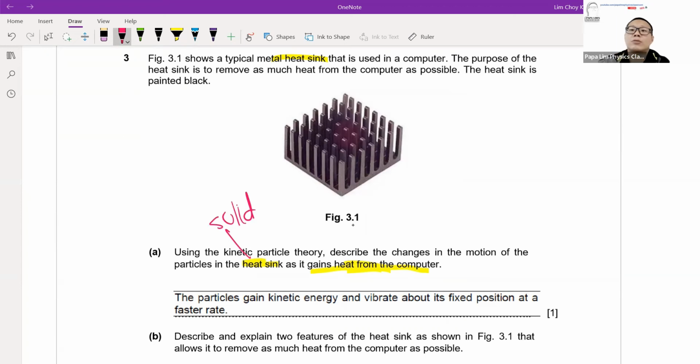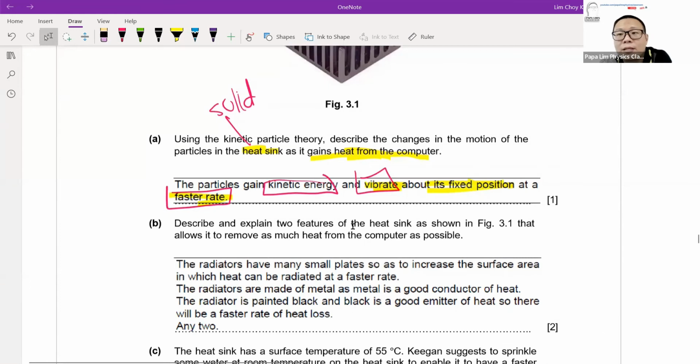When we talk about state of matter, the kinetic theory of a solid is that the particles are bound at their positions. They only vibrate at their fixed positions. So when they gain kinetic energy, they will vibrate. Remember the keywords: vibrate at fixed position, and at faster rates. You link all this together, and the highlighted yellow part is what you need to write down. Those will be the keywords to tell the marker. Here we emphasize that you have to write vibrate at fixed position, because if you just write vibrate faster, right?